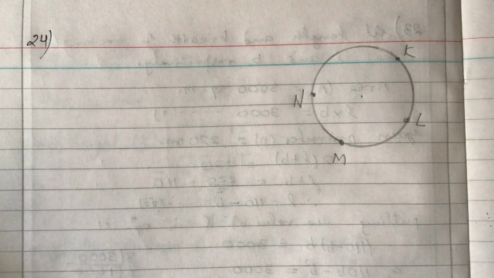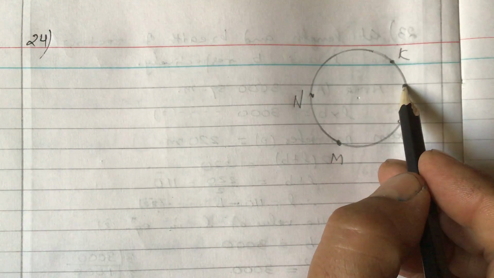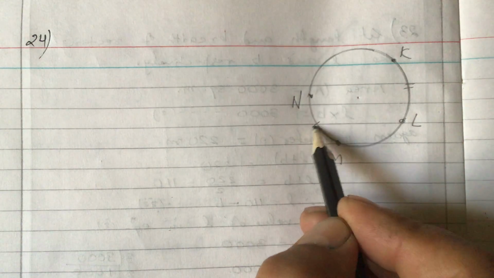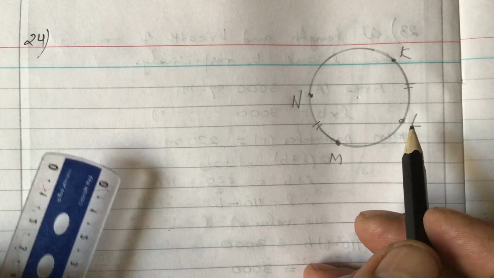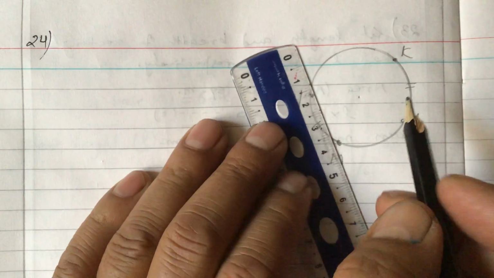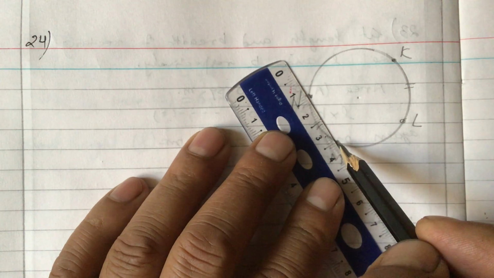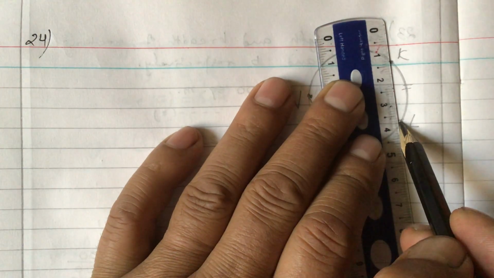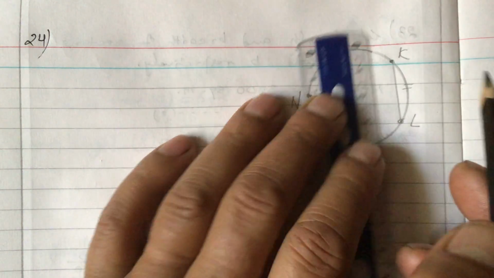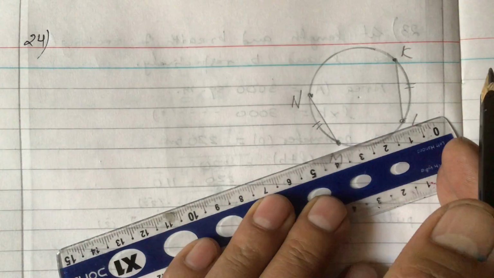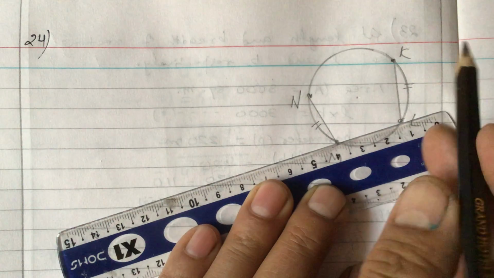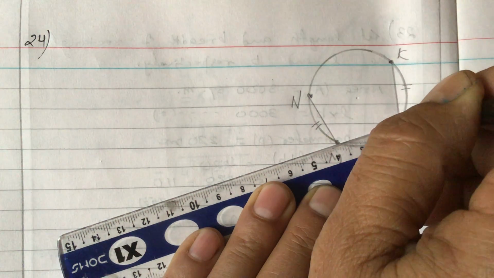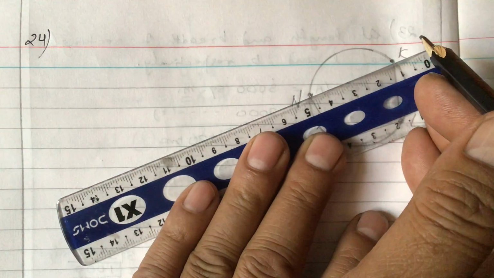And we are given that arc KL is equal to arc MN. Now let us join. If you join K, L, M, N serially, you will get a cyclic quadrilateral, concyclic points.